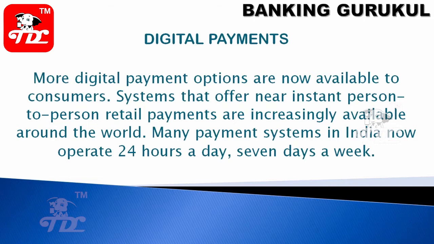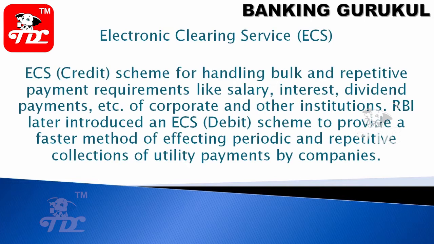An important digital payment is ECS, Electronic Clearing Services. ECS is a scheme for handling bulk repetitive payment requirements. Repetitive payments like salary, savings interest, and dividend payments are covered in ECS credit.